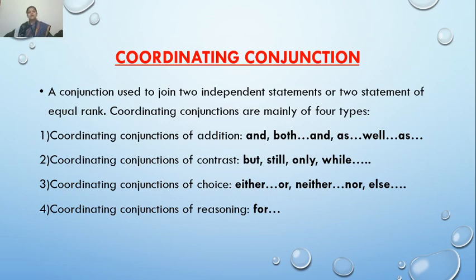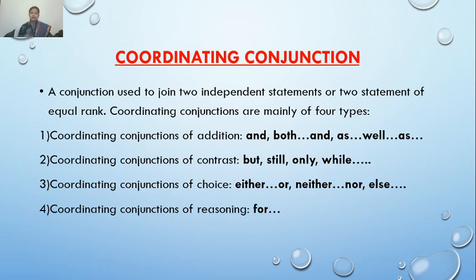Now come to the coordinating conjunctions of choice. These are the conjunctions that express the option or alternatives between two statements, like either or, neither nor, or else. Either or, we know that. Either this or that. Either take this or take that. Neither this nor that.